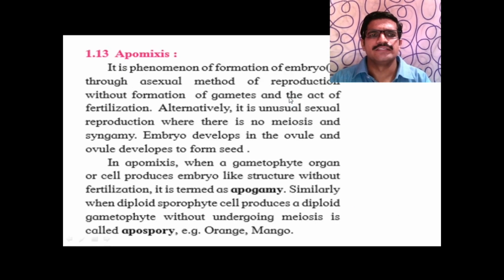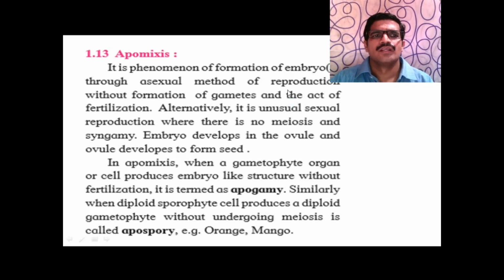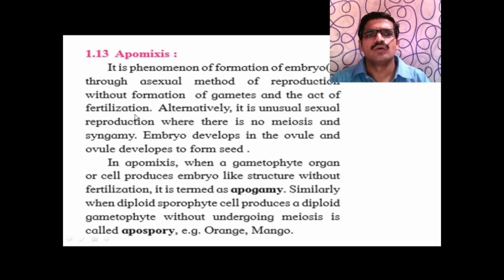Next one is apomixis. It is the phenomenon of formation of embryo through an asexual method of reproduction, without formation of gametes and the act of fertilization.